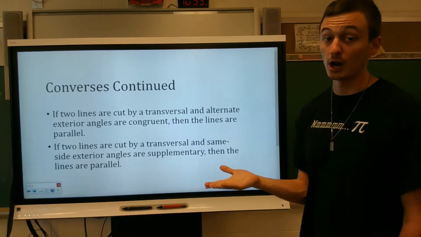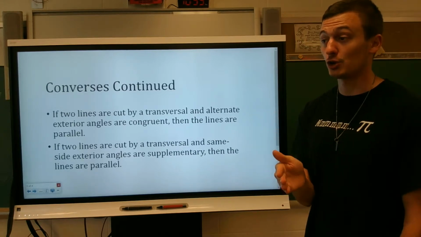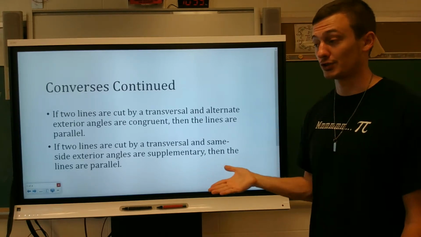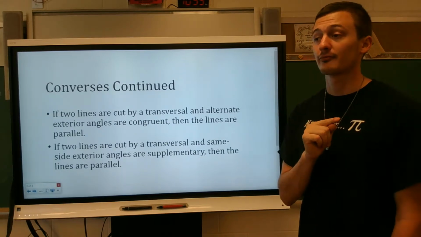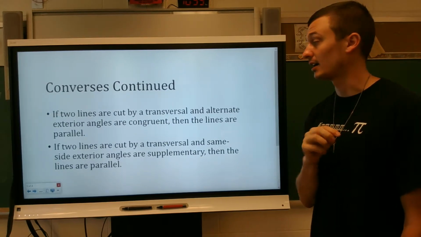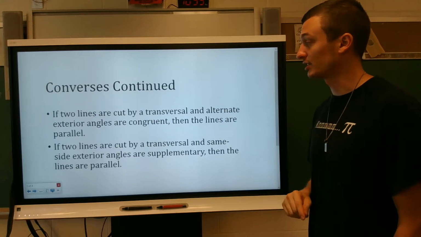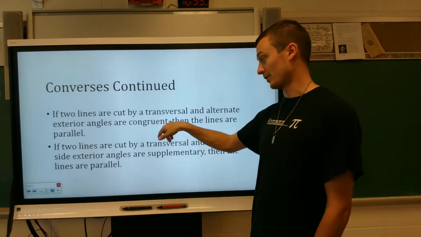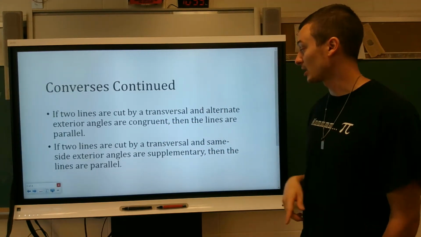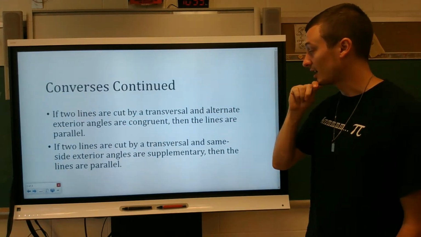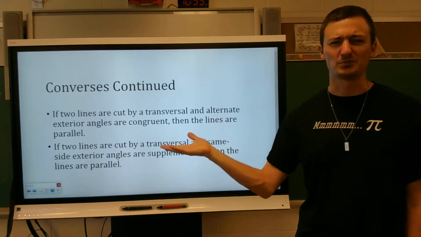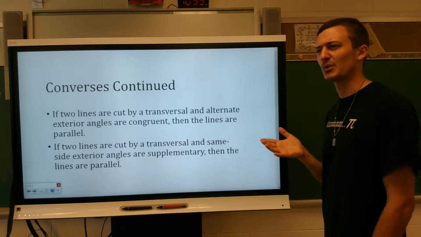And if we know that if a conditional is true and its converse is true, then the biconditional is true. We could write each of these as a biconditional at this point. For this one, two lines cut by a transversal having alternate exterior angles congruent, if and only if, would have to work with the wordage of it to make it sound nice.